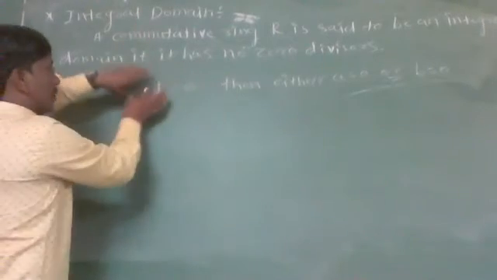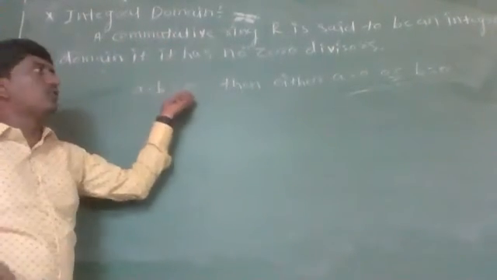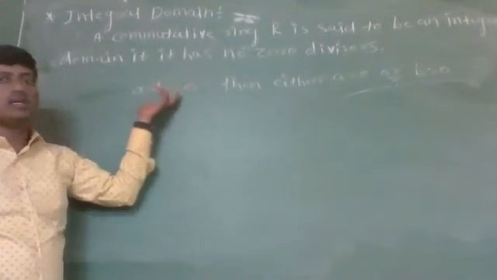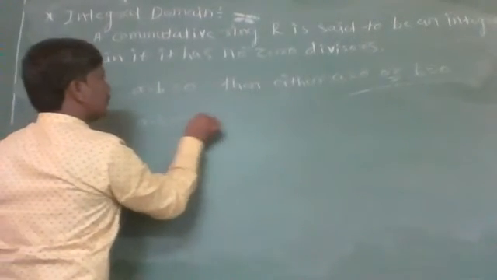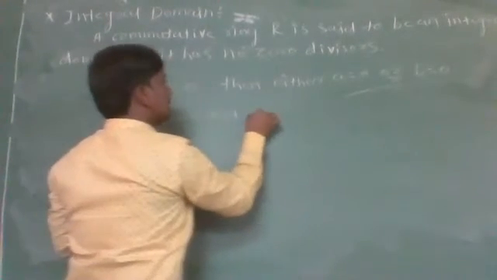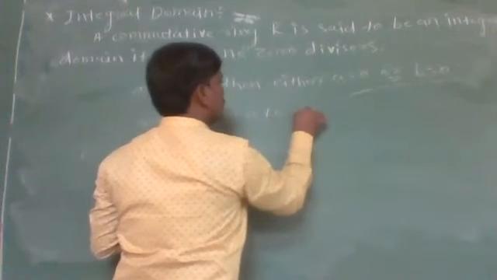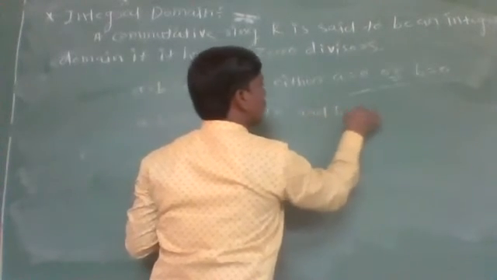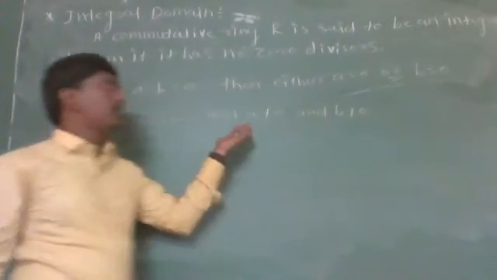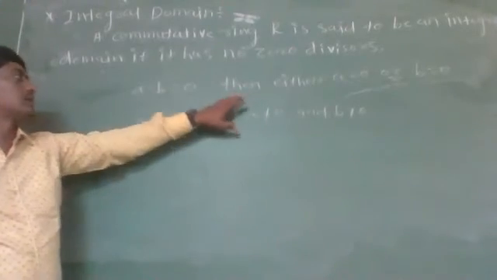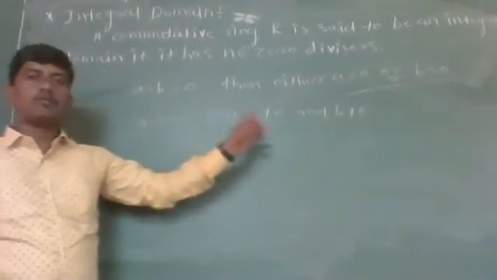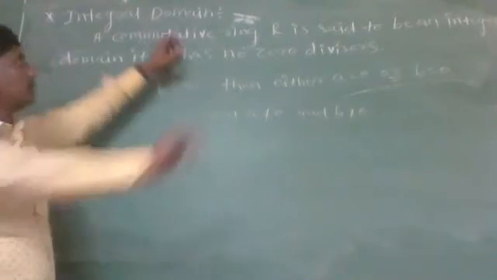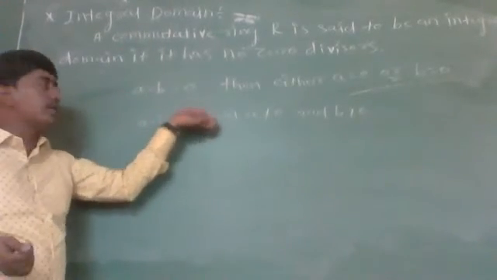That is, if the product of two elements in R is 0, then at least one of them is 0. And if the product of two elements is equal to 0, and a is not equal to 0 and b is not equal to 0, that is, a and b are two non-zero elements but the product is equal to 0, then the ring is said to have zero divisors.